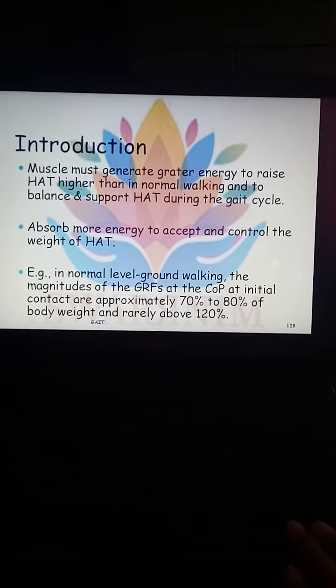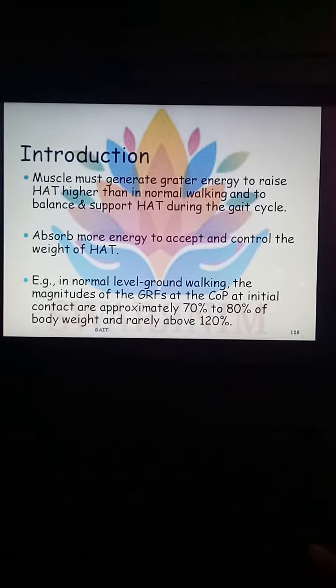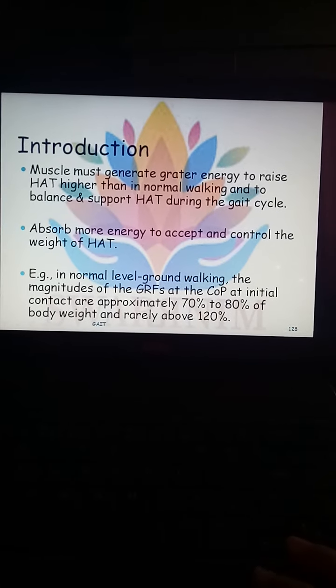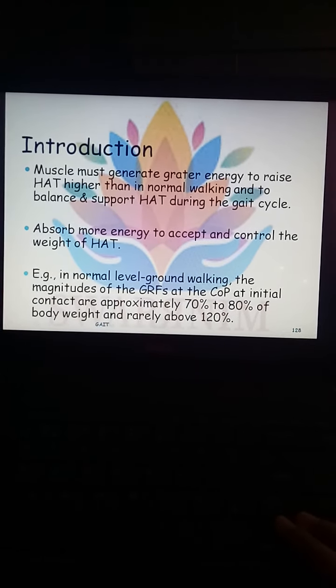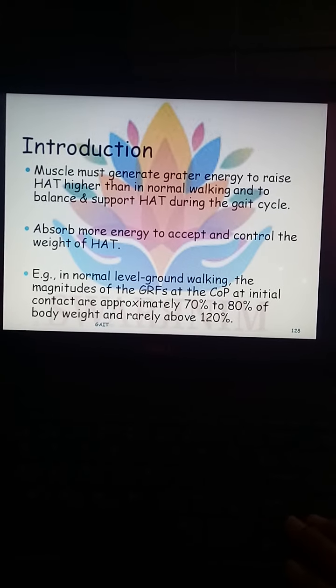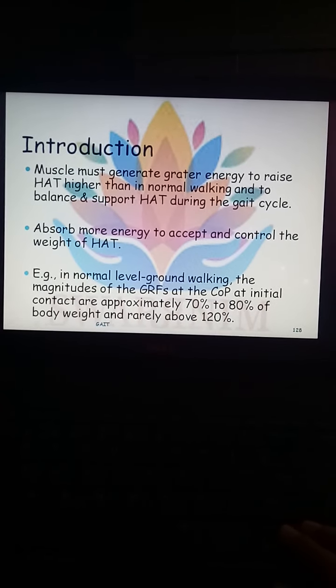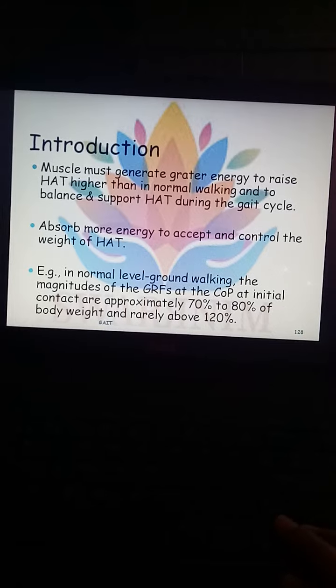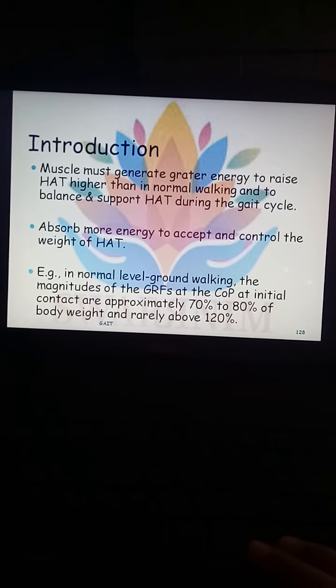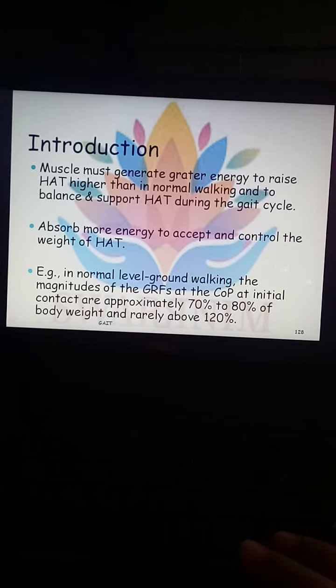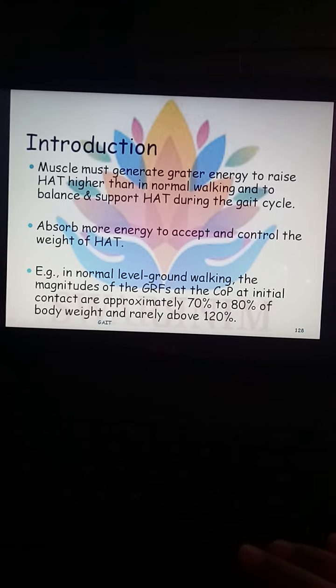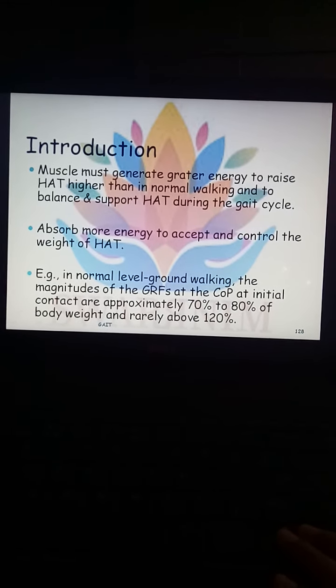So whatever muscles are active during running as well as walking, in running they will generate greater energy, and also raise the head, arm and trunk with greater energy compared to normal walking.